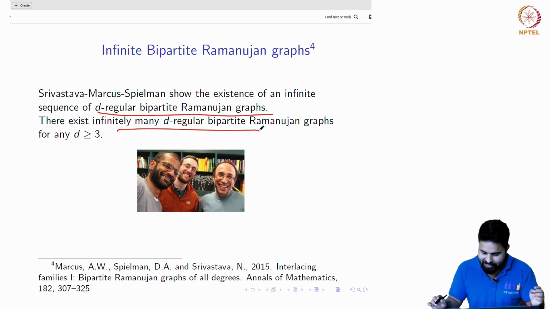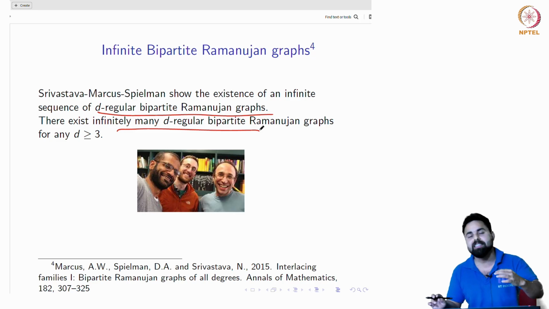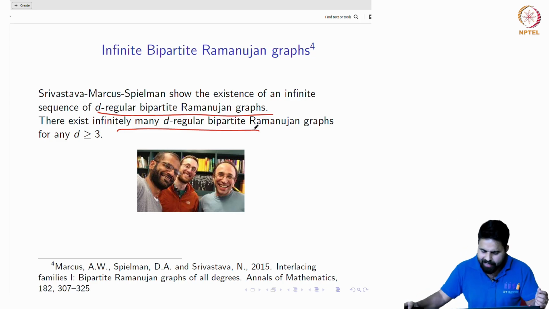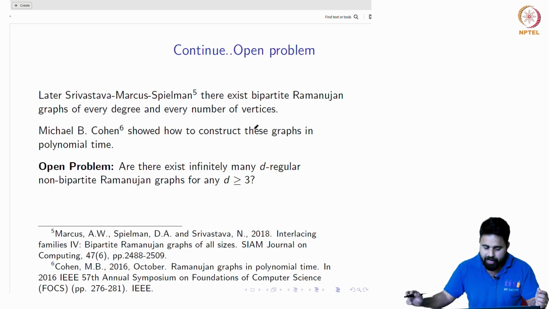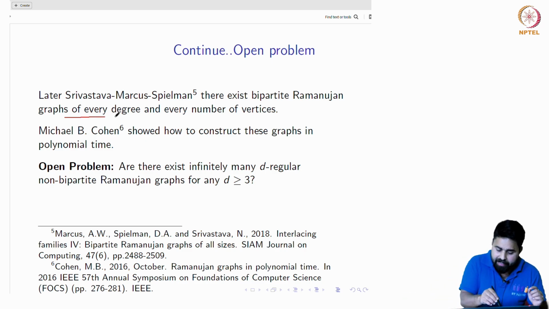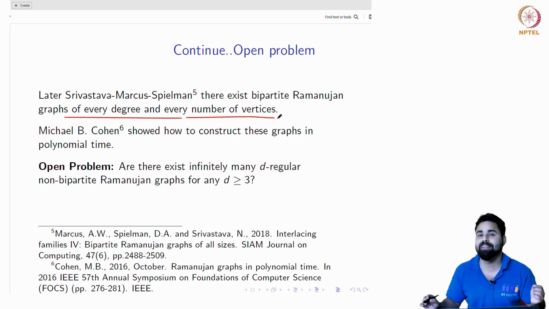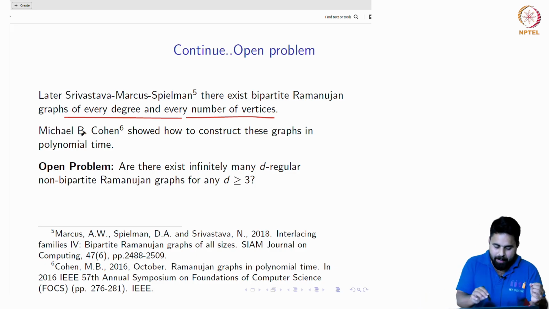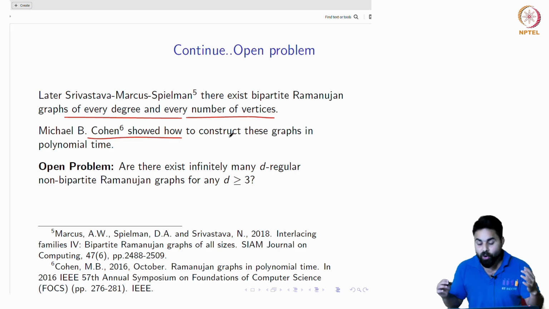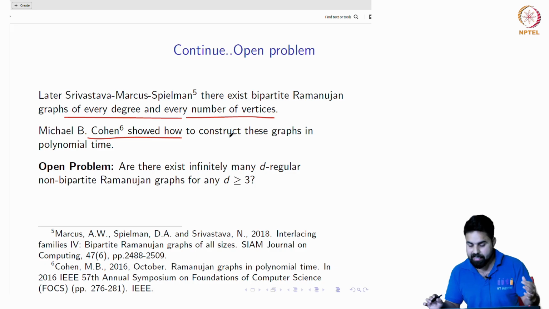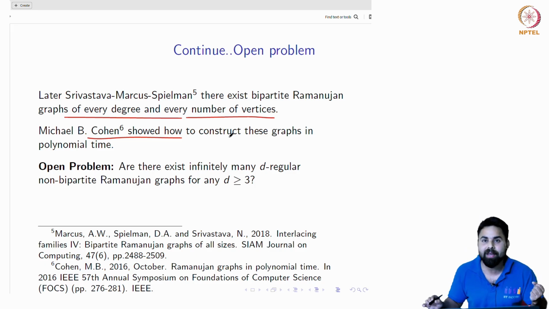Very interesting. This is a very recent result, and later they showed that for every degree and every number of vertices there exist Ramanujan graphs. A very elegant result. And later Michael B. Cohen showed how to construct these graphs in polynomial time.